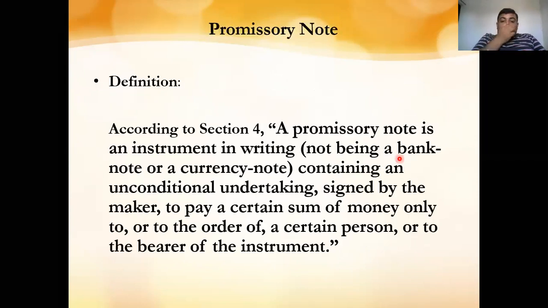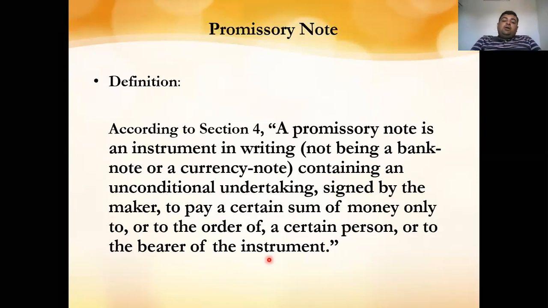Now starting with the promissory note. According to Section 4 of the Indian Negotiable Instruments Act 1881, a promissory note is an instrument in writing, not being a bank note or a currency note. It is a simple note on a stamp or on a piece of paper containing an unconditional undertaking, which means there is no condition, signed by the maker. The maker undertakes the promise to pay a certain sum of money only to, or to the order of, a certain person or to the bearer of the instrument.